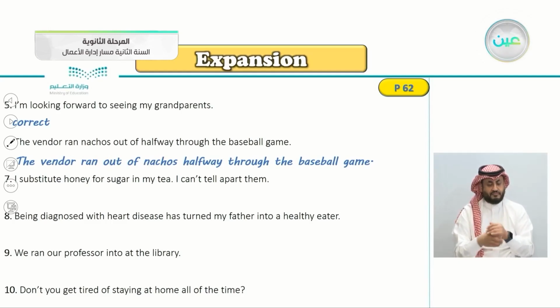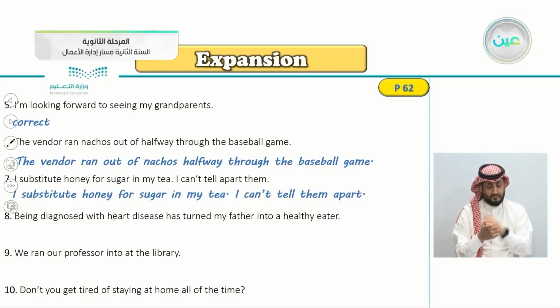Number 7, I substitute honey for sugar in my tea. I can't tell apart them. So this is wrong. The correct answer would be, I can't tell them apart. Again, I substitute honey for sugar in my tea. I can't tell them apart, which means that they have the same taste.